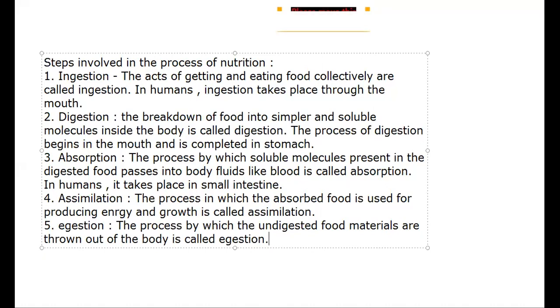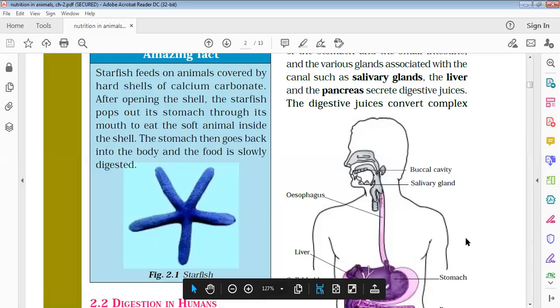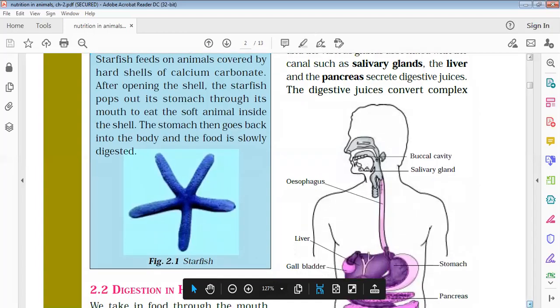These definitions everybody must understand before starting the chapter, because in this chapter we are going to discuss all of these one by one. Now again we are going back to this. So now the first step, ingestion, means intake of food.